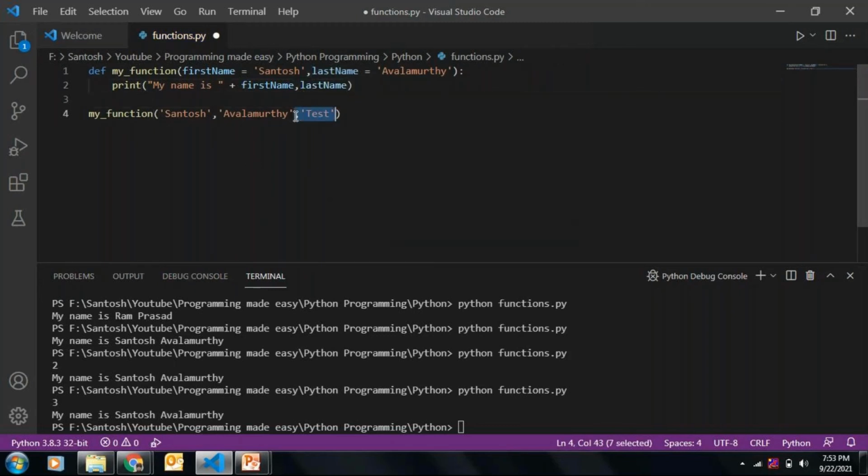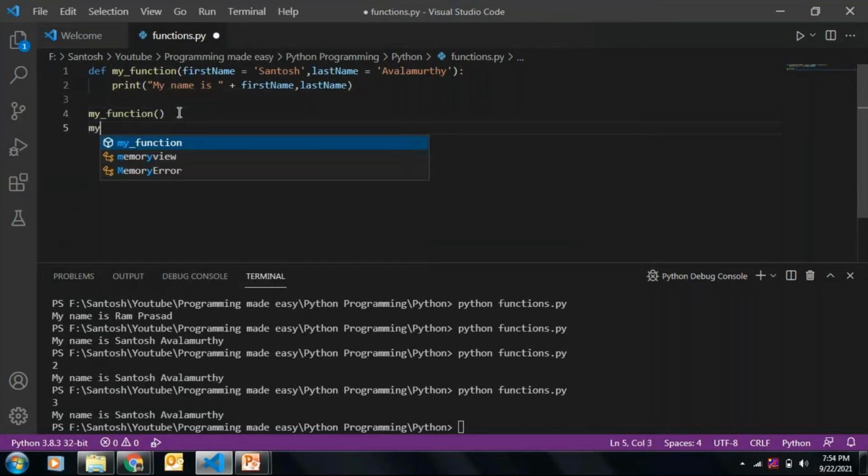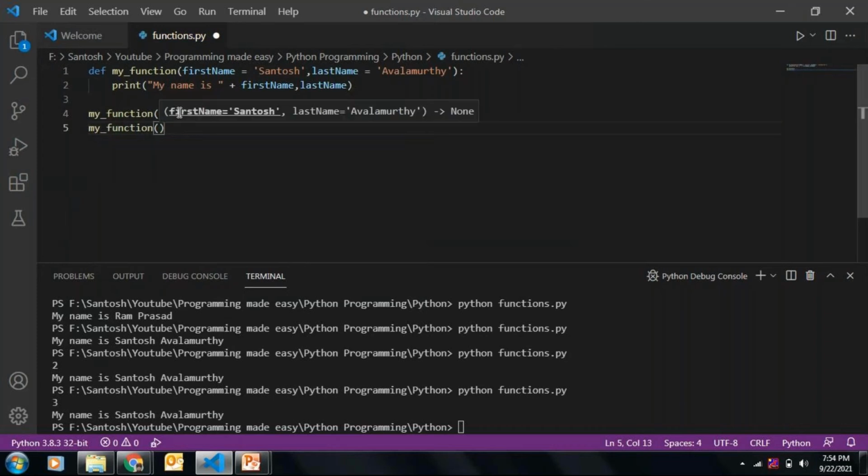Now what I will do first, I will not pass anything, because I have defined default values for both my arguments and I am calling my function without any arguments, and I will also call the same function with 2 arguments. Now let's see what happens.